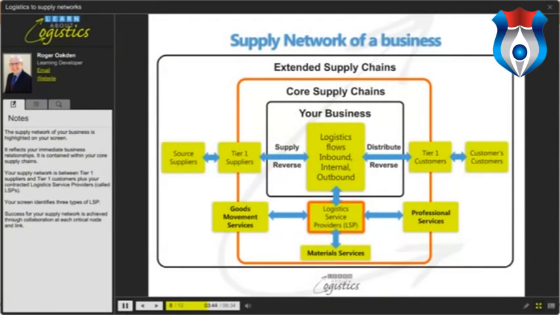The supply network of your business is highlighted on your screen. It reflects your immediate business relationships. It is contained within your core supply chains. Your supply network is between Tier 1 suppliers and Tier 1 customers, plus your contracted logistics service providers, called LSPs. Your screen identifies 3 types of LSP. Success for your supply network is achieved through collaboration at each critical node and link.